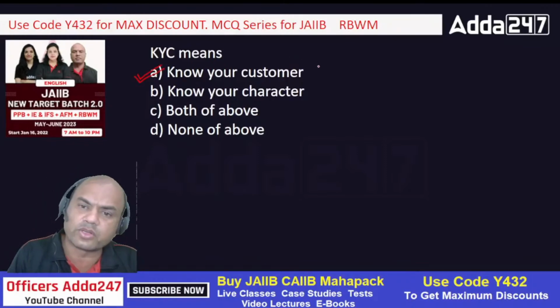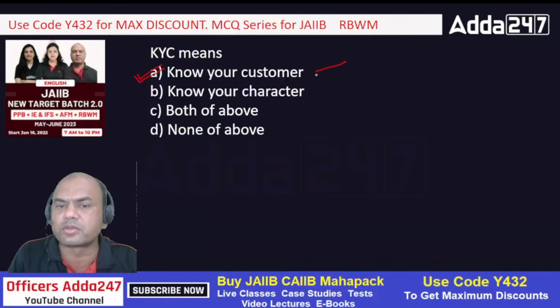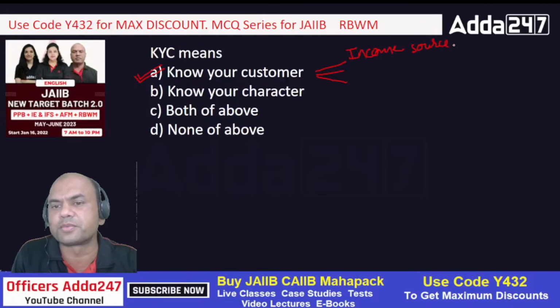Once you know your customer, what do you do in KYC? Number one, we find the income source of that person, not business actually, because somebody can be a salaried person also. Then second, we get the permanent addresses of that customer.